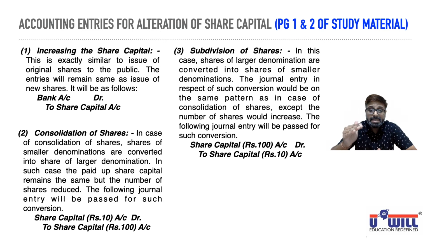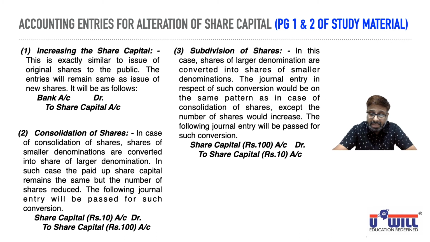Now existing is the bigger face value 100 rupees. That you will reverse and debit to close. So share capital in bracket rupees 100 account debit. And now bigger face value you are converting into smaller face value. So smaller face value rupees 10 you will bring in the books of account by crediting it. So to share capital rupees 10 account. Bigger face value 100 you will close and debit. Smaller face value which we now have to incorporate in our books of accounts 10 rupees you will credit.